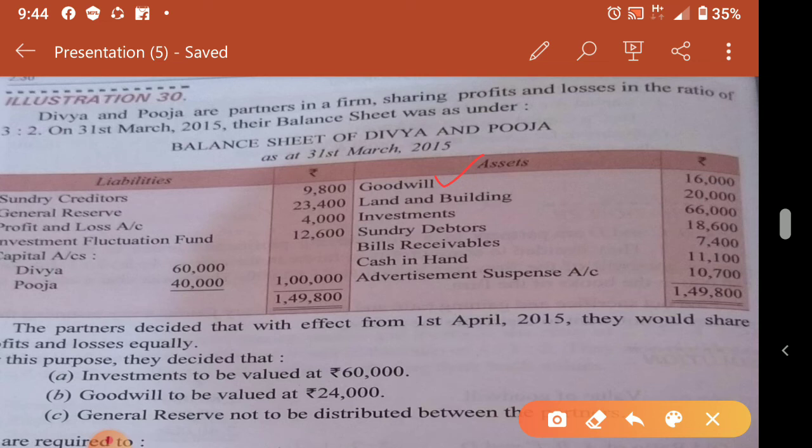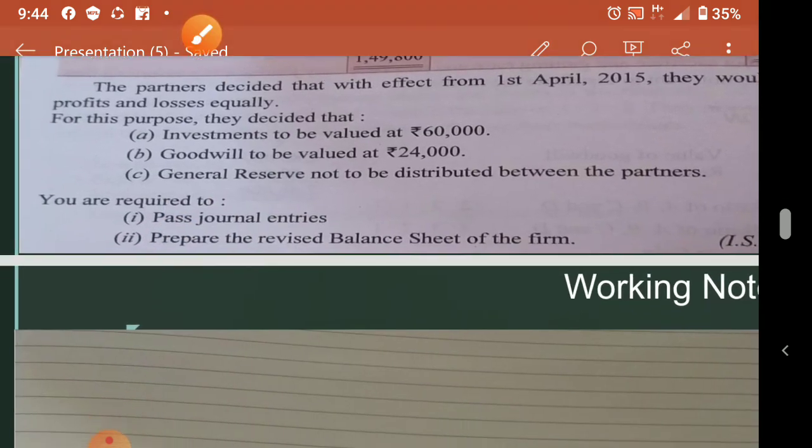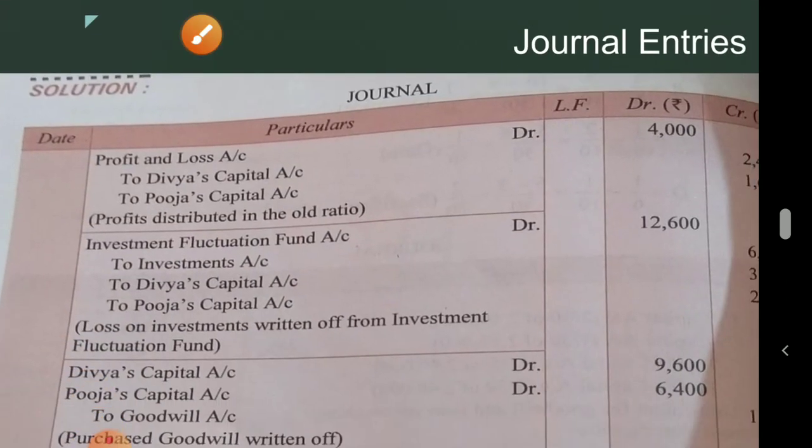That means any goodwill appearing in the balance sheet, that is purchased goodwill, that goodwill belongs to the old partners, that old partners will take. Understood, no? Any adjustment goodwill, this is adjustment goodwill 24,000, that should be divided in sacrifice or gain. But clearly understand please, any goodwill appearing on the asset side of the balance sheet will be distributed in old ratio. So for that also we will write off the old goodwill.